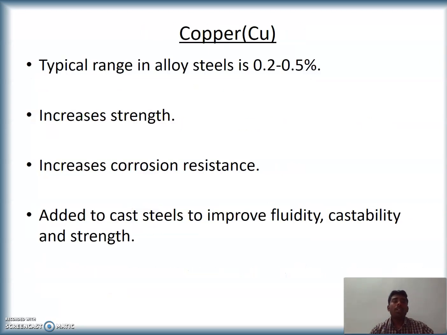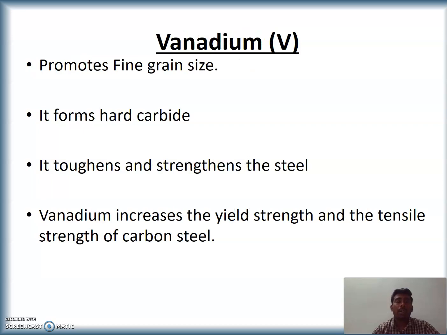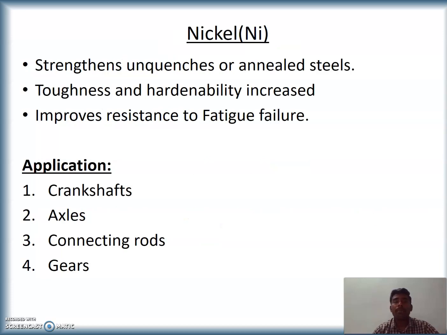Copper is one of the alloying elements in alloy steels, in a range of 0.2 to 0.5%. It increases strength and corrosion resistance, and it is added to cast steel to improve fluidity, castability, and strength. Vanadium as an alloying element promotes fine grain size. It forms hard carbide. It toughens and strengthens the steel.